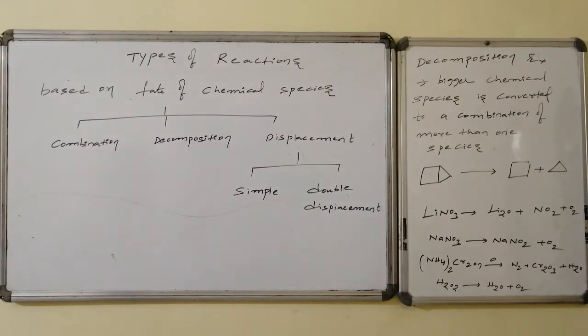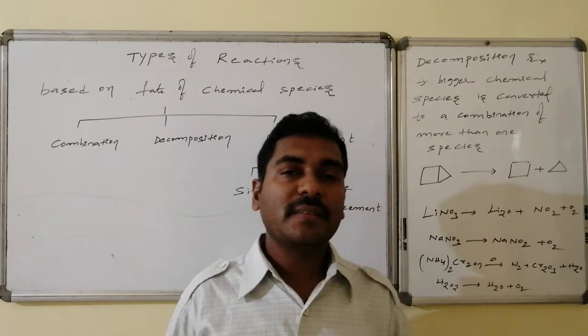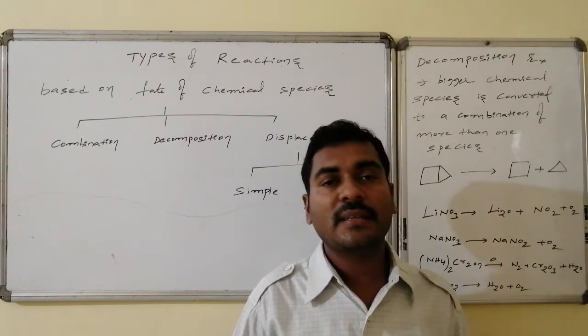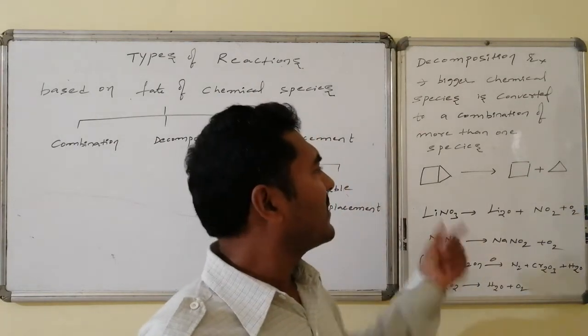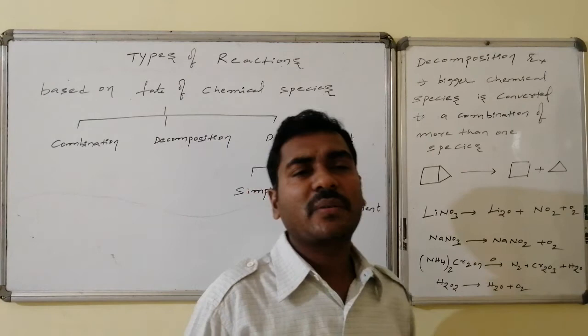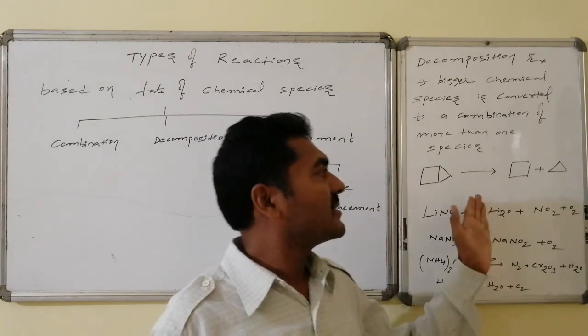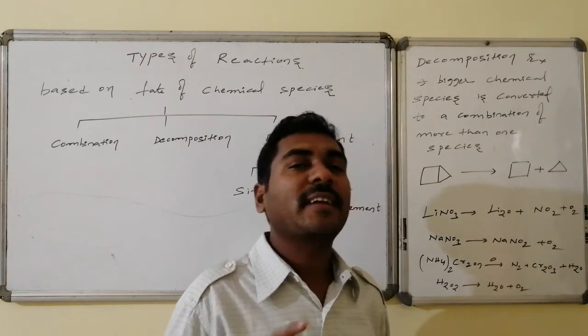Decomposition reaction, the second variety of reaction. In this, a bigger chemical species is converted to more than one chemical species under reaction conditions. Such a reaction is said to be the decomposition reaction. Graphically, this is a square combined with a triangle. Both are present under reaction conditions. It develops in such a way that the square is different and the triangle is different.